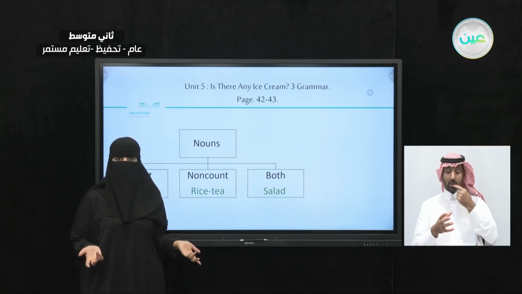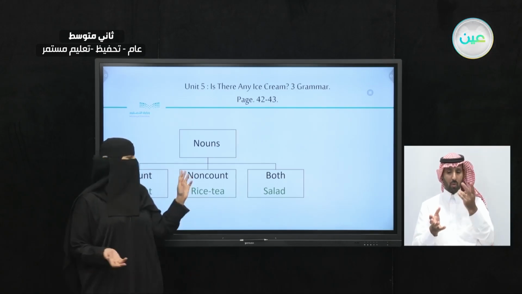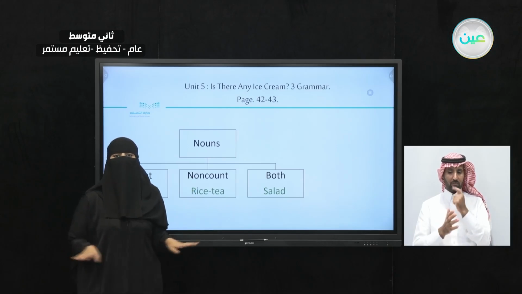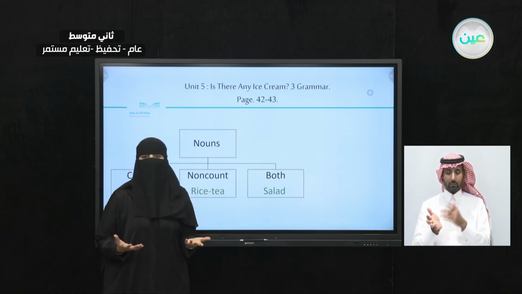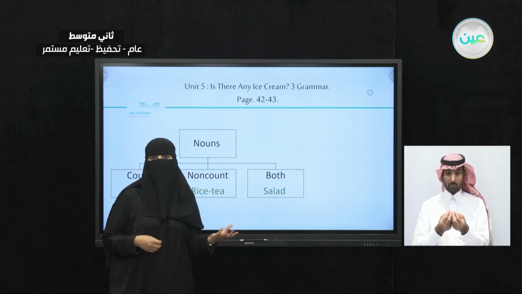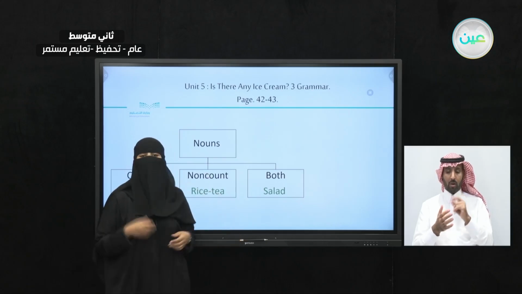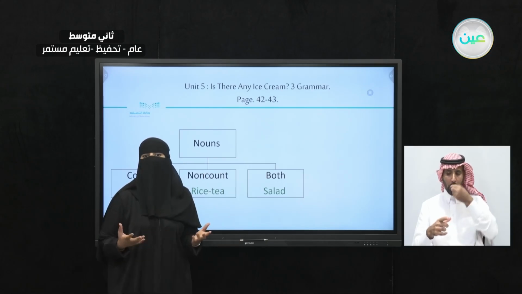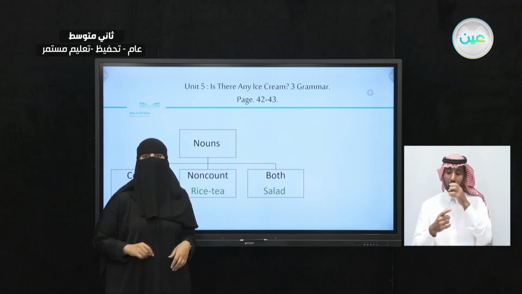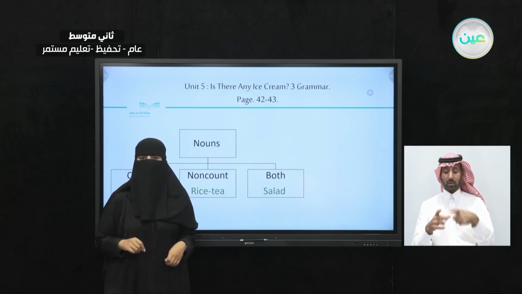Can you count it? So the answer is no. That's why it's called non-count. You cannot count it. And there's something for both. You can use it as countable or non-count. Like salad. I want some salad, or I want a salad. That means only one salad.